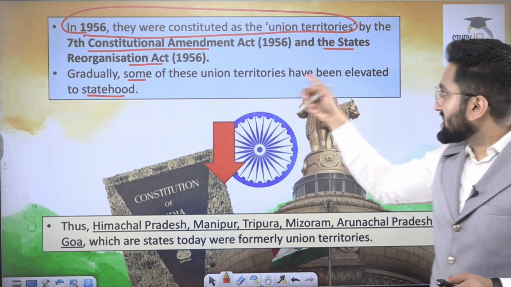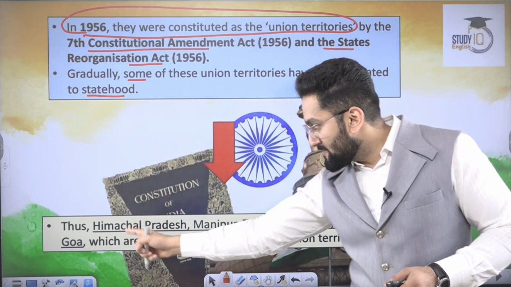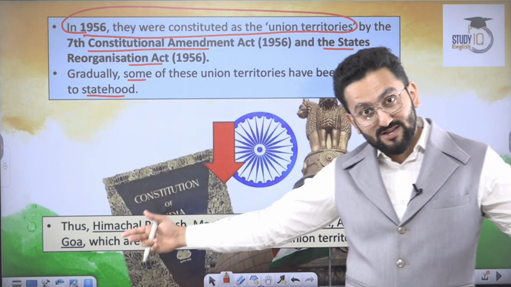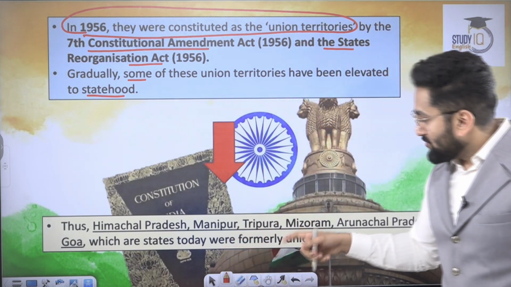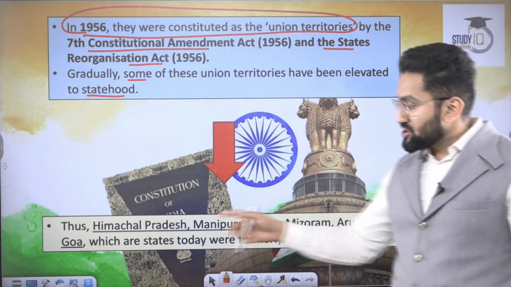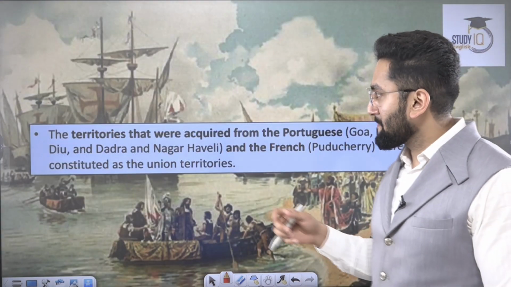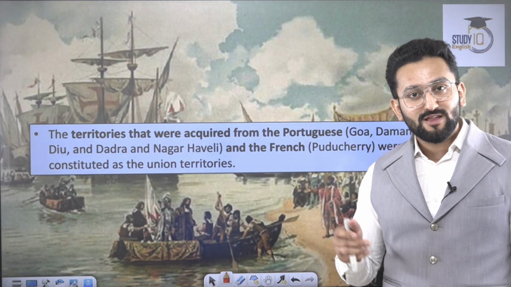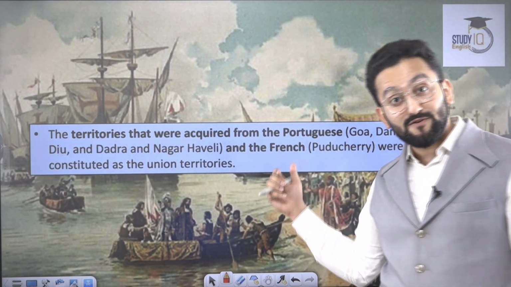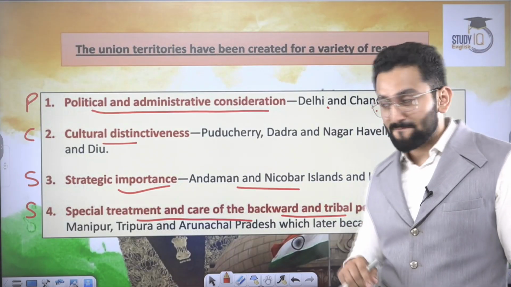Generally, some of these UTs have been elevated to the level of state. For example, Himachal Pradesh. Right now it's a state, but earlier it was a UT. Manipur, Tripura, Mizoram, Arunachal Pradesh, Goa, they all were UTs at one point of time. Territories which were acquired from the Portuguese, like Goa, Daman and Diu, Dadra Nagar Haveli, and from the French, Puducherry, were given the status of UT.